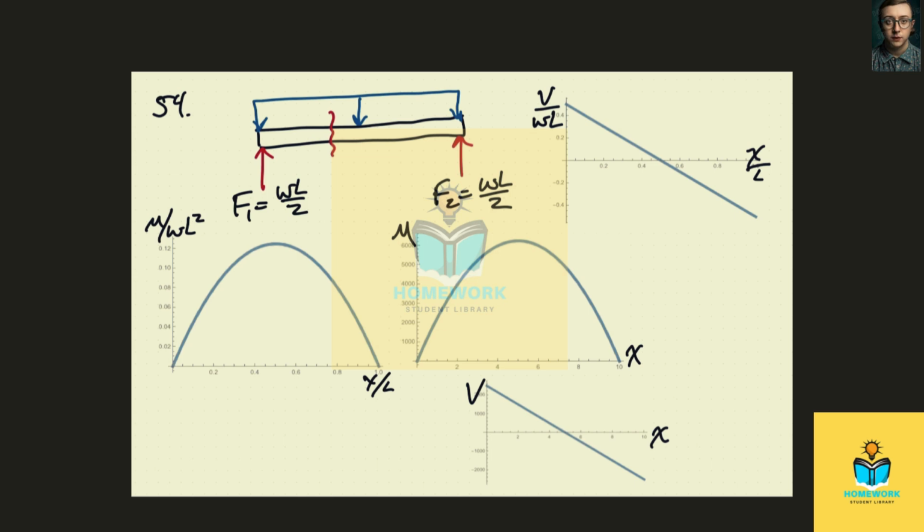So if we knew what M over WL squared was at this point here, this is I think 0.125, and then multiplied it by W, which is 500, and L squared, which is 100, we would get this value of 6,000.